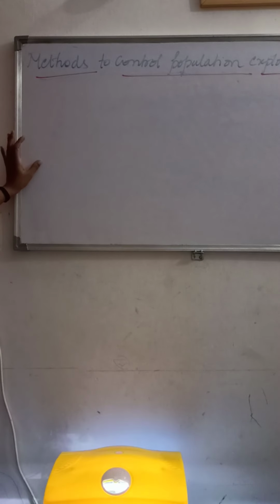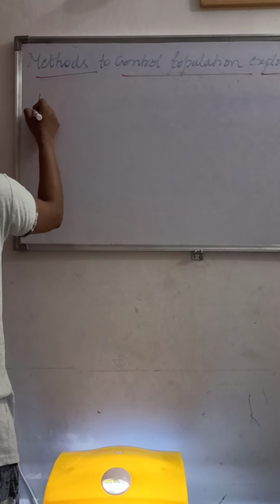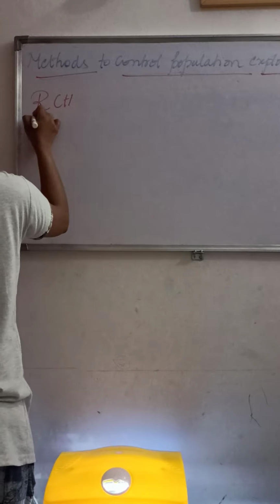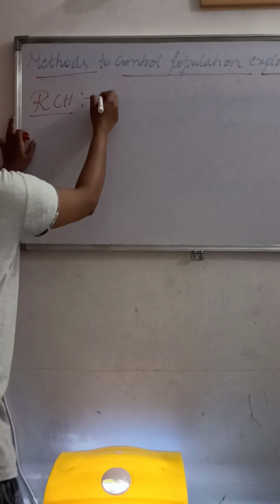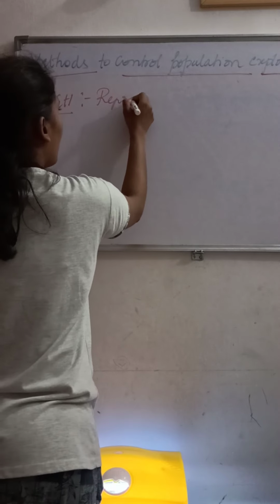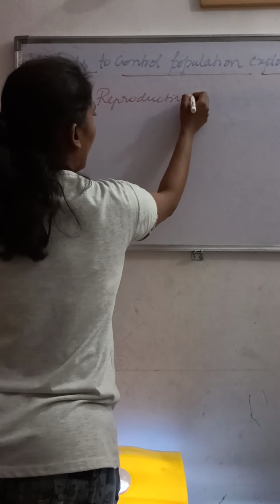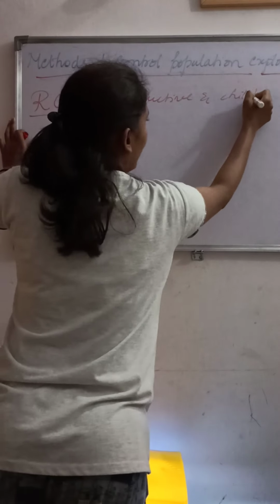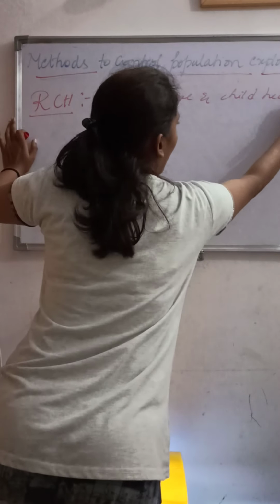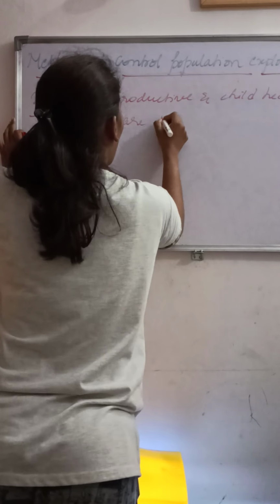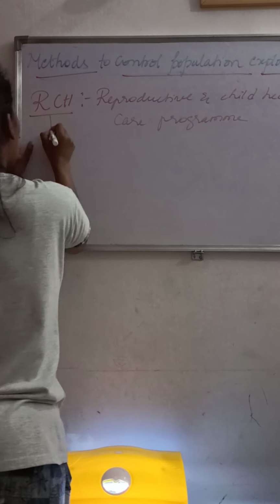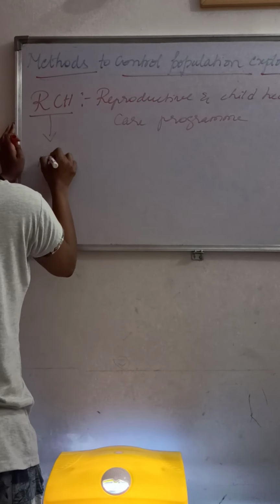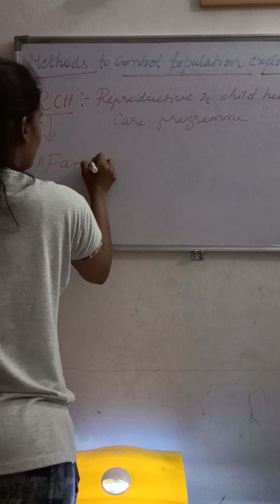I hope you remember RCH, which we discussed in the previous class. What do we mean by RCH? It is the Reproductive and Child Healthcare program. The main aim of this RCH is family planning.